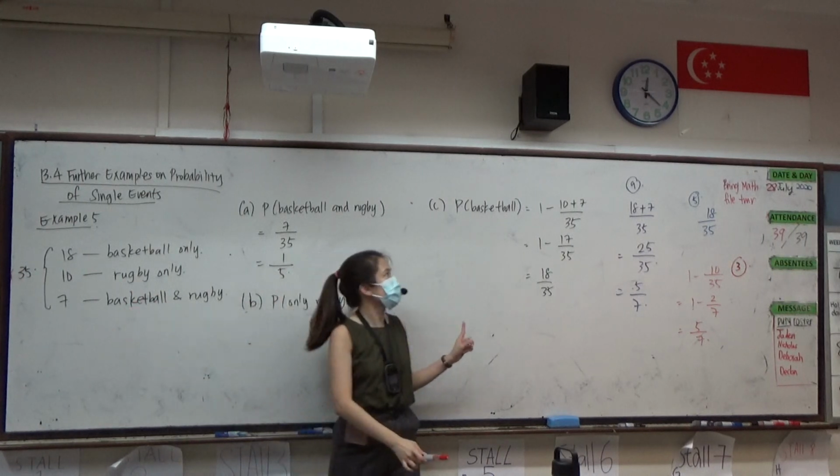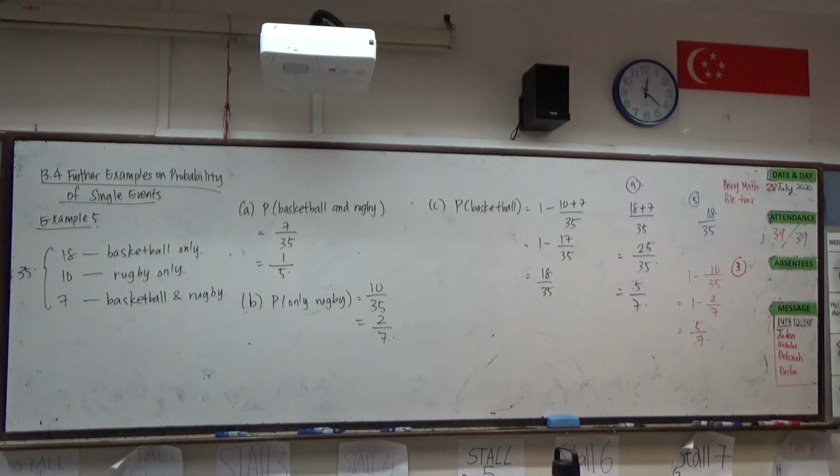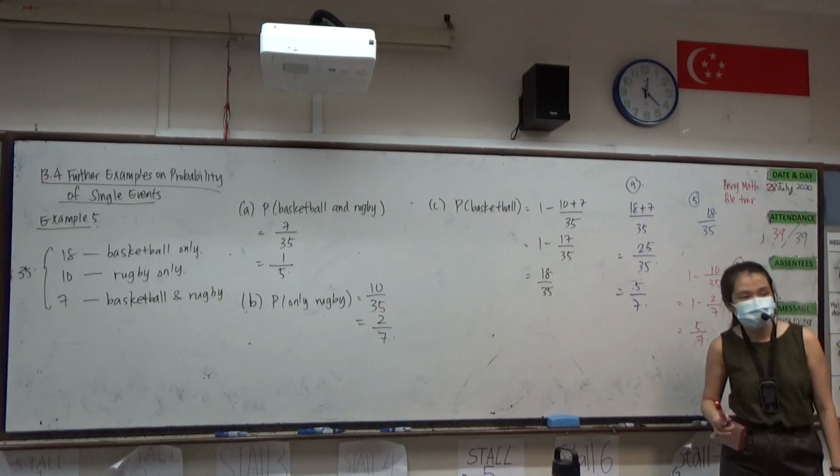If you read the question carefully and compare part B and part C, part B very clearly says the student plays only rugby, whereas part C never says only basketball.